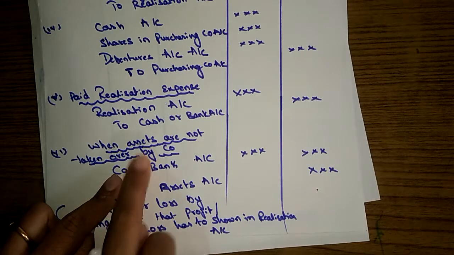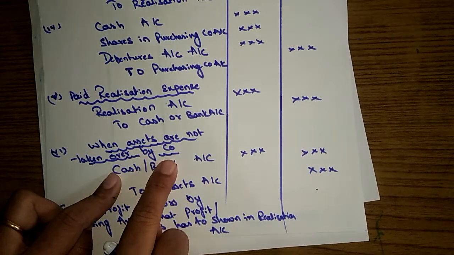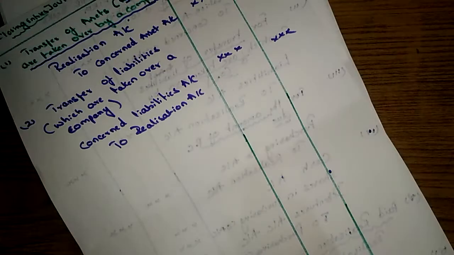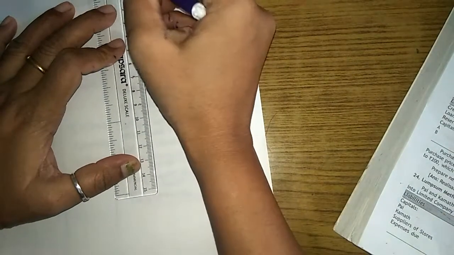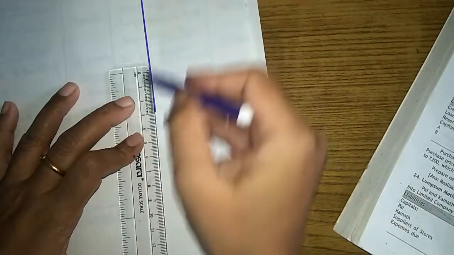So the sixth entry is for those assets which are not taken over by the company. Then let's move on to the next entry: the liabilities which are not taken over by the company.